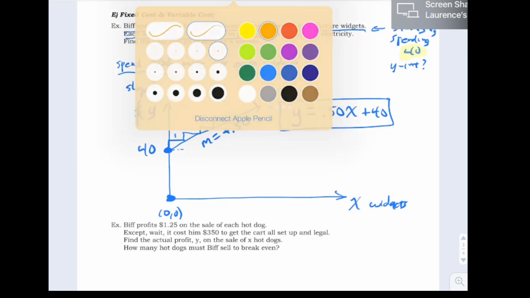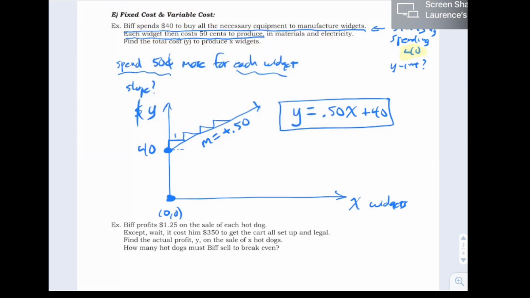Now, after you've played with enough straight lines, you'll be able to look at an equation like this and go, oh yeah, that makes total sense. It's 50 cents. Start at 40 and rise by 50 cents. But at first, of course, you're not going to know quite whether to trust it. So at first, what you want to do is run some arithmetic to check against the formula.